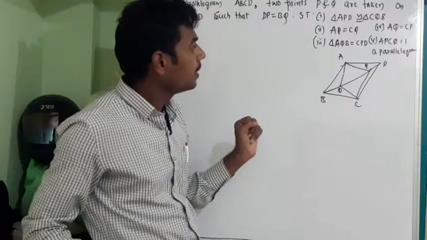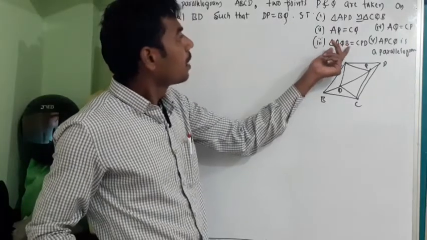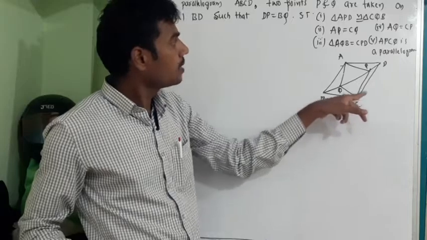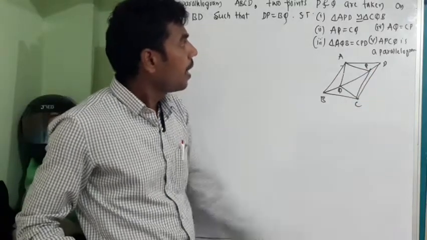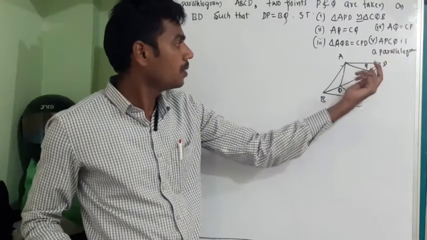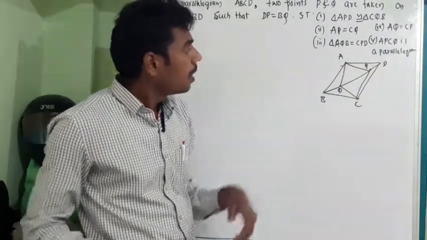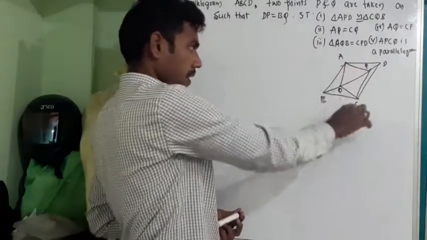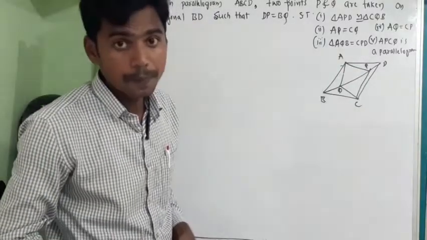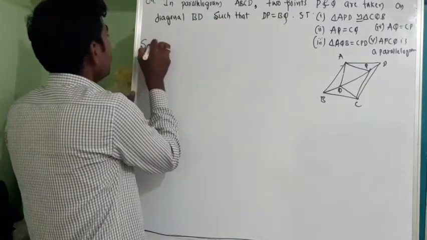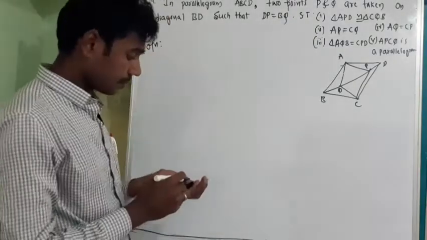Then after that, triangle AQB is congruent to triangle CPD, and we need to show AQ is equal to CP, and at last we need to show APCQ is a parallelogram.